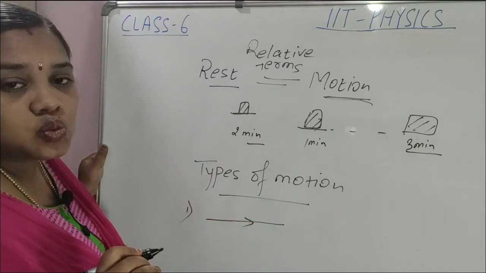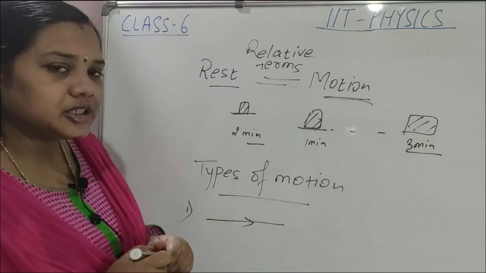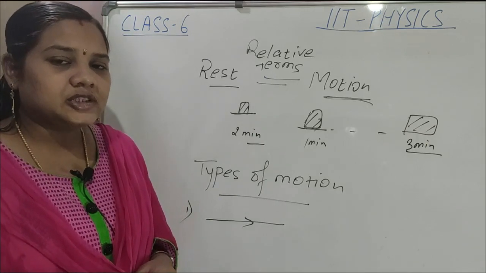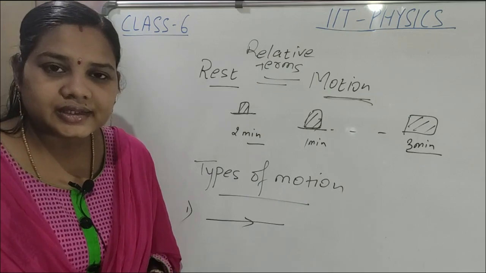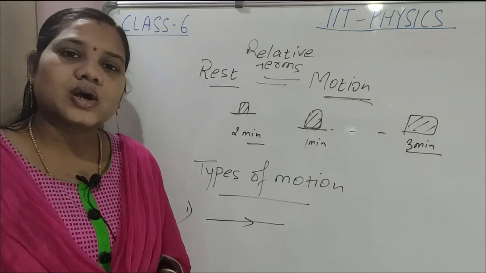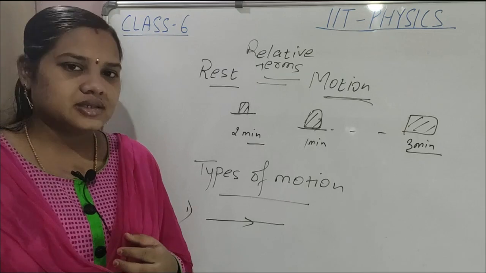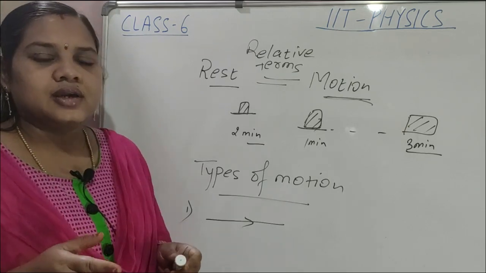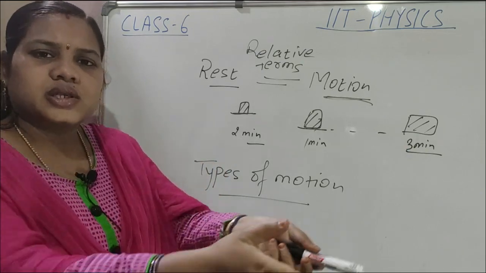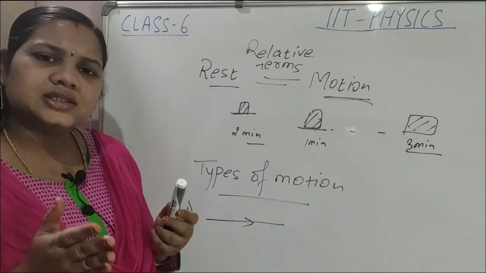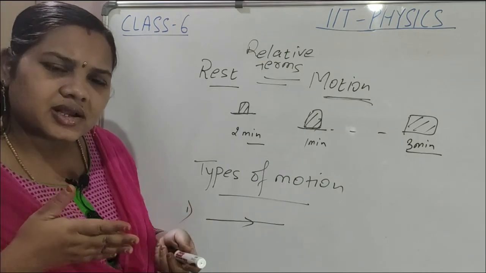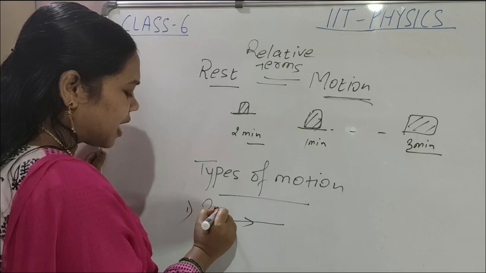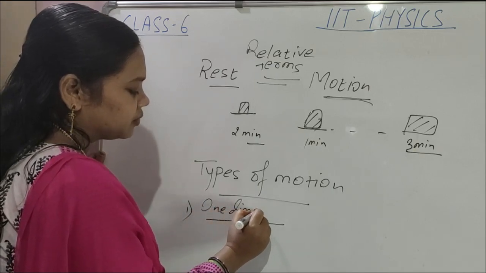You know there are 3 dimensions, represented by 3 axes: x-axis, y-axis, and z-axis. If a body is moving along only the same path, not changing its direction, that is called one dimensional motion.